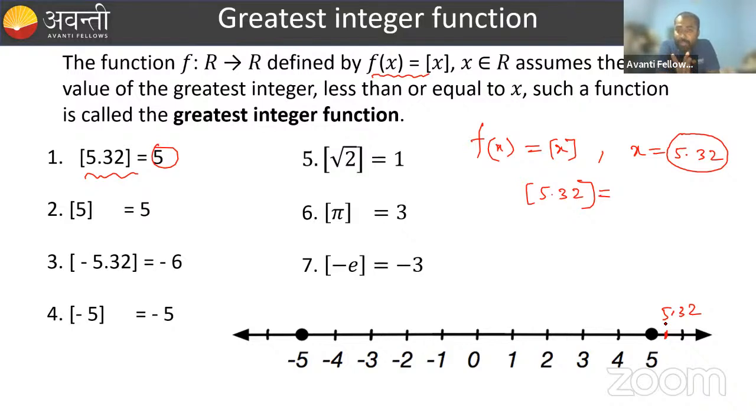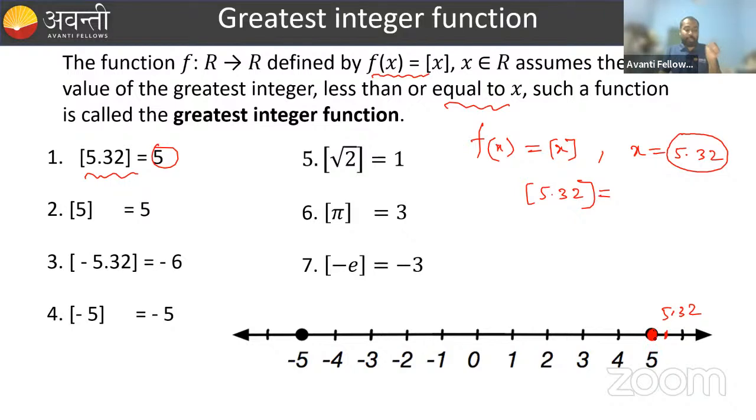But when we take a fractional number, here 5.32, the greatest integer which is less than or equal to 5.32, that is what the definition is saying. So here we can see 5 is the greatest integer.